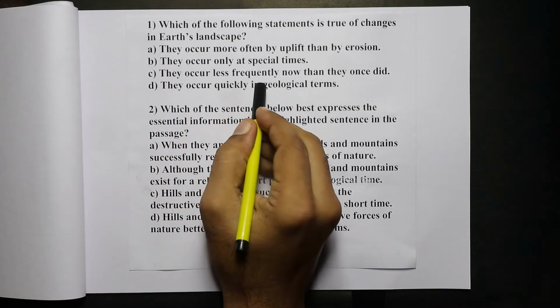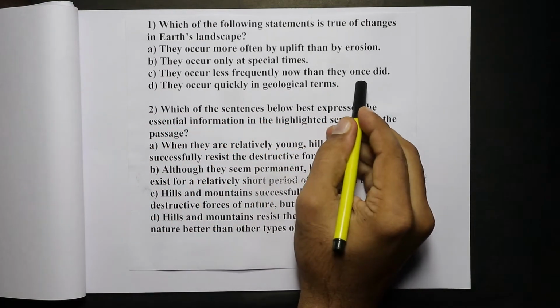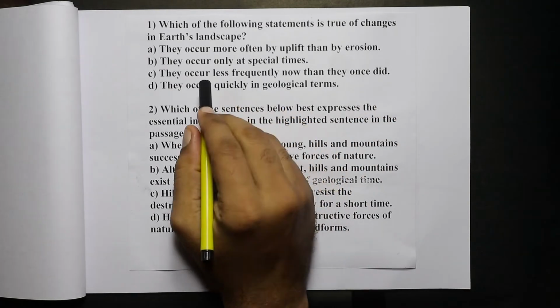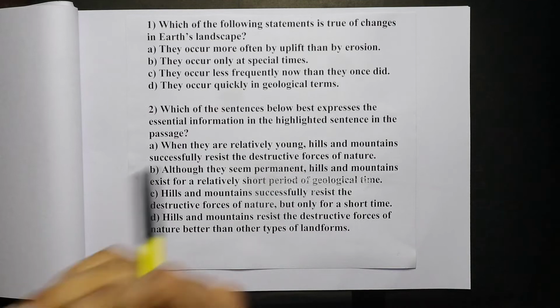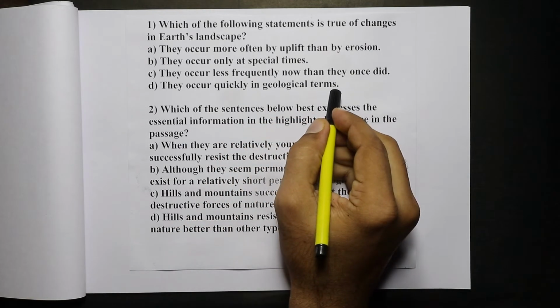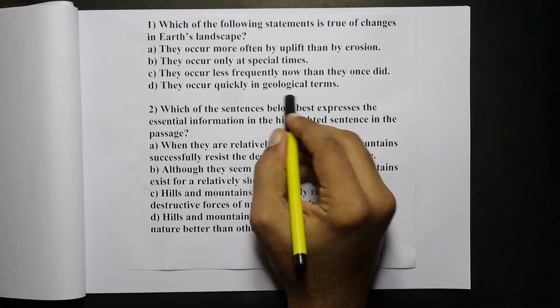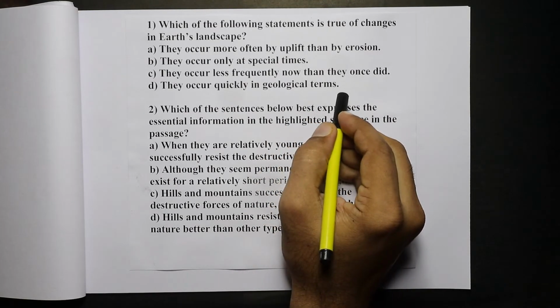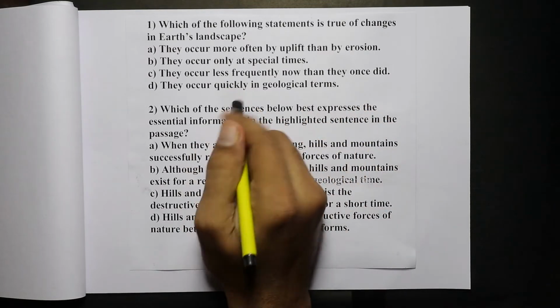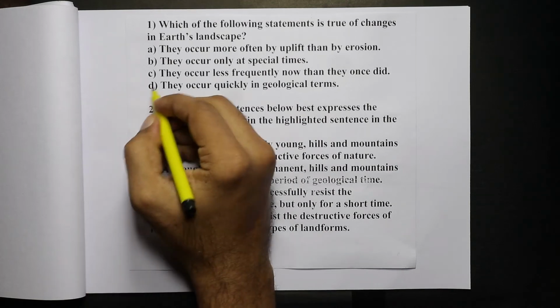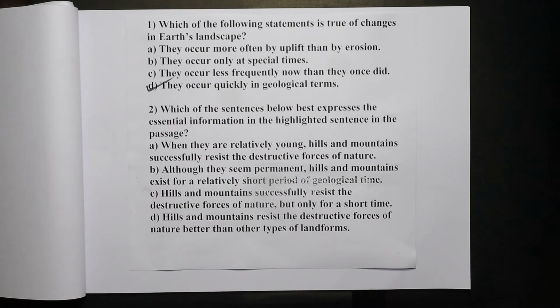They occur less frequently now than they once did. That is probably true, but it is not mentioned in the passage. They occur quickly in geological terms. That is true. So the geological age is around 4.5 billion years, and compared to that, the formation and destruction of mountains, it happens quickly. Hence, D is the right answer.